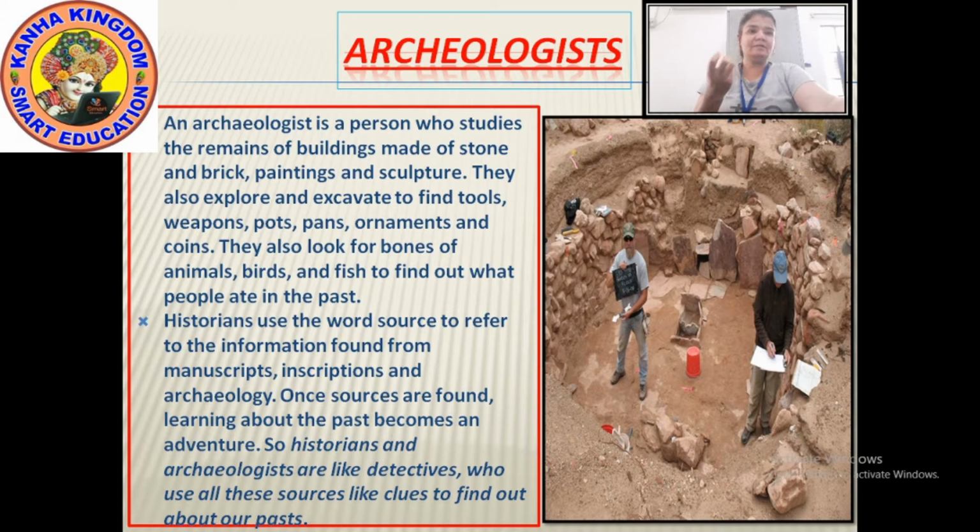Excavate means to dig out things to find the tools and weapons which were used in ancient times. Pots and pans show what type of utensils were used in the ancient time, and what type of ornaments were worn by the women. Nowadays we wear ornaments of gold, silver and imitations, but in olden days the ornaments were too much different from today's time.